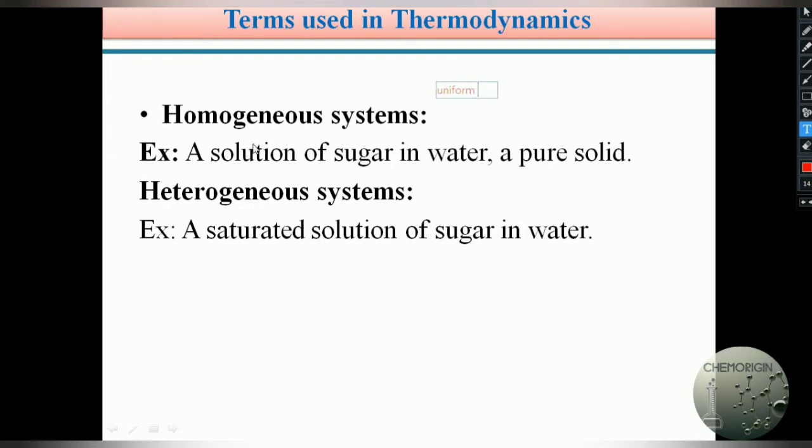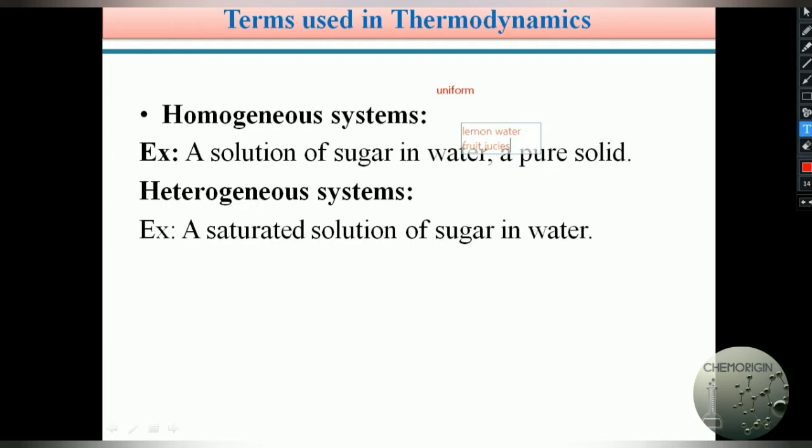For example, the best example for a homogeneous system is sugar in water. See students, this is now a very hot summer. In summer, what are we doing? We are used to drinking lemon water, or we can make fruit juices in our home. In making fruit juices or lemon water at home, we add sugar to water. Along with the sugar, we also add a small amount of salt in case of lemon water. So the sugar and salt both are dissolved in the water.